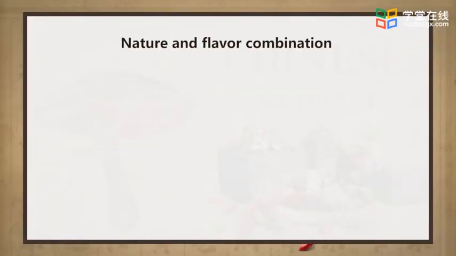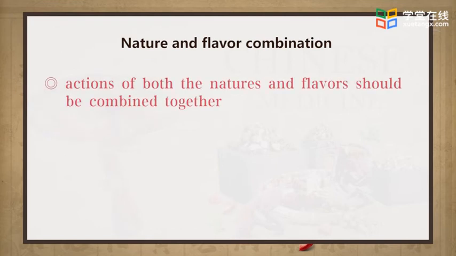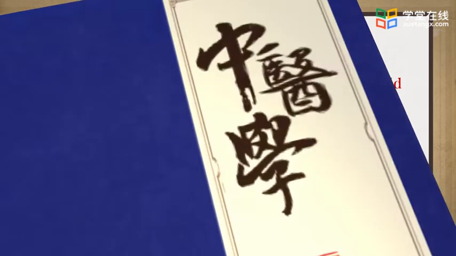The nature and flavor are two kinds of medicinal properties that every Chinese medicinal herb possesses, and each of Chinese medicinal herbs must have both properties. The natures and flavors deal with the pharmacological properties separately in different aspects. Only when you have a good understanding of the actions of both the natures and flavors, and can combine them with each other, can you correctly understand their medicinal effects.